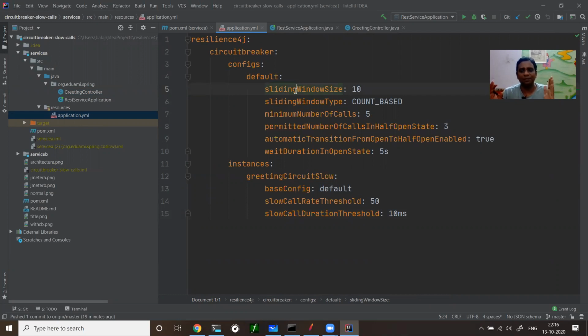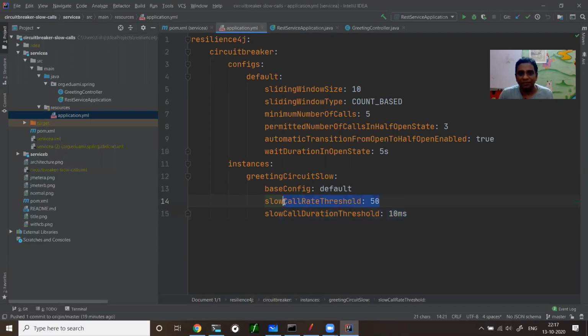For example, if A is calling B, I want to define my criteria for slowness. I'll say my criteria for slowness is greater than 10 milliseconds. If the call duration is greater than 10 milliseconds, I treat it as a slow call. That rule is very good.